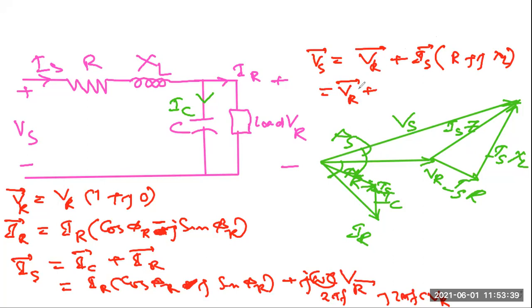But I_S we have calculated: it is I_R into (cos phi_r minus j sin phi_r) plus j 2 pi f C V_R, and then we multiply with (R plus jX_L).